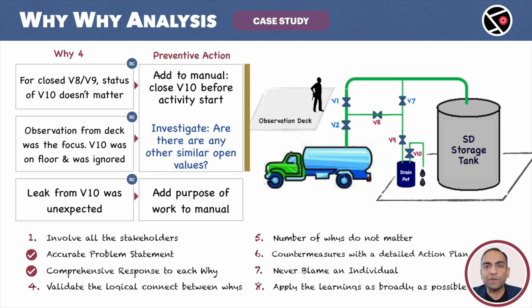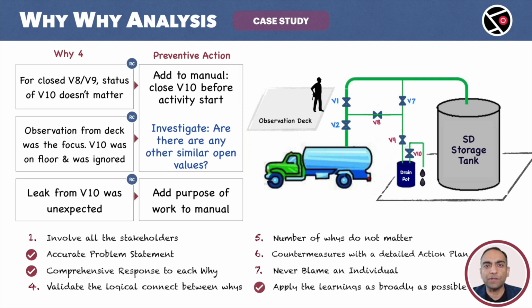The first countermeasure is add to the manual: close V10 before starting the transfer of SD. This action is mapped to the top 2 root causes. V10 matters. We cannot ignore V10. The workers have to close it at the start. Quite straightforward. But notice this additional statement: are there any other open valves? Clearly, this is an effort to go beyond V10, the immediate problem, and to identify other problems in the system. This maps to our rule number 8. Apply the learnings as broadly as possible.